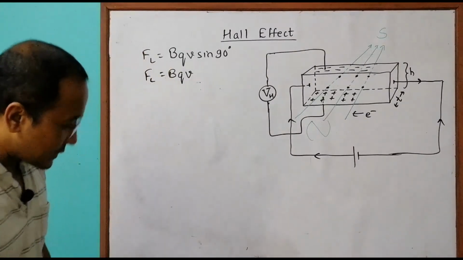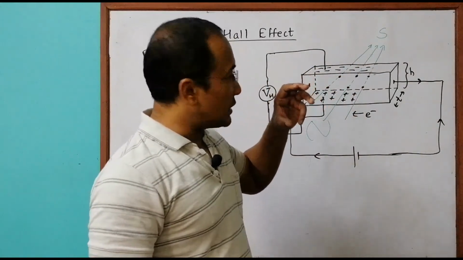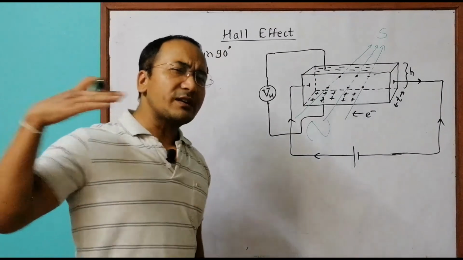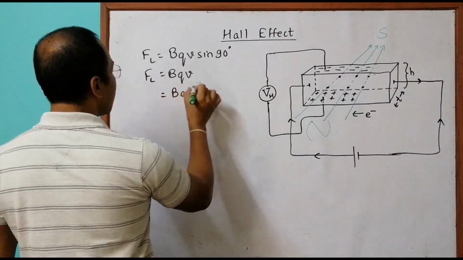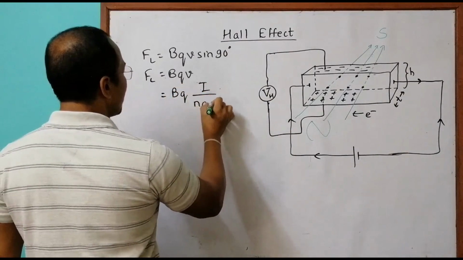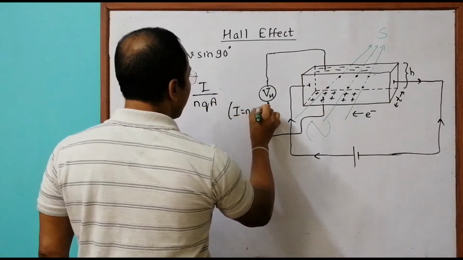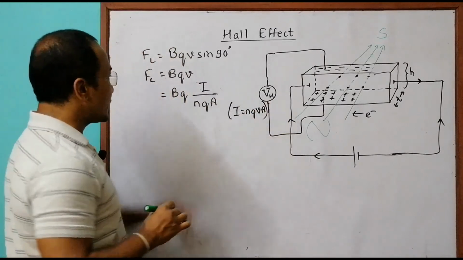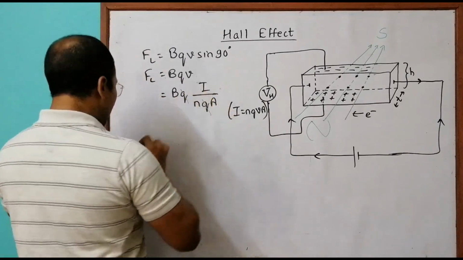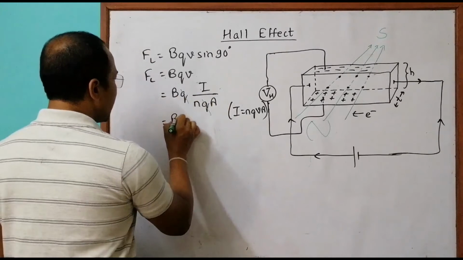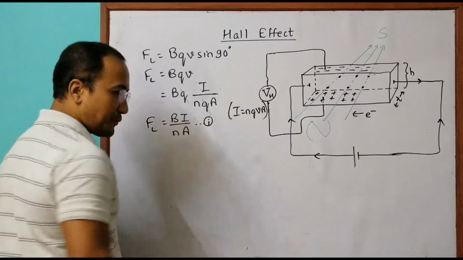And the velocity here, the charged particles move within a conductor. So the velocity V represents the drift velocity. It's not a direct velocity, not a straight line velocity. It is the random velocity, the drift velocity, which is given by V equal to I by NQA. It comes from the relation I is equal to NQVA, from the expression of the drift velocity. So this Q and Q cancel each other, and it becomes BI by NA. So this is the expression for the Lorentz force.